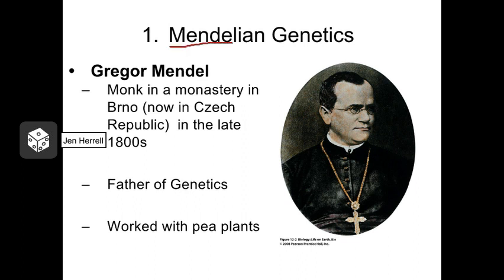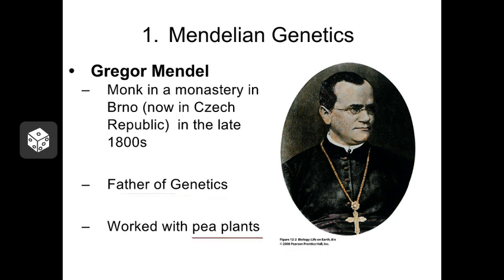In this first part of the chapter, we're going to discuss Mendelian genetics. Gregor Mendel was a monk that lived in the late 1800s in what is today the Czech Republic, and he is considered the father of genetics. In those days, it was not uncommon for men of the church to do scientific research on the side, and that's what Mendel did. He was most passionate about botany, and specifically, he really liked working with pea plants.